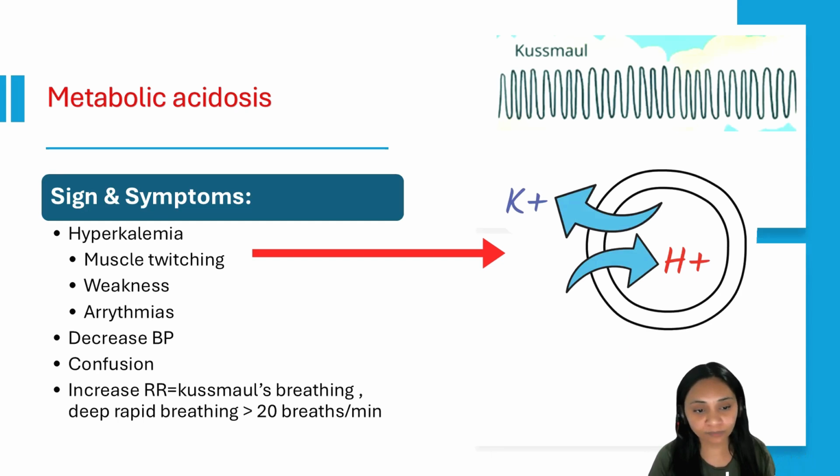There will be low blood pressure, confusion, and Kussmaul breathing. Respiratory rate will be high with deep respirations. In order to compensate for metabolic acidosis, the patient will have Kussmaul respirations, which are deep and rapid, with a respiratory rate greater than 20 breaths per minute. Why is the patient taking rapid breaths? To blow off more carbon dioxide in order to maintain the acid-base balance.